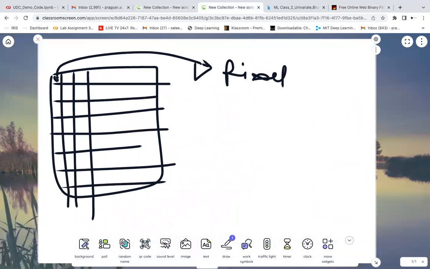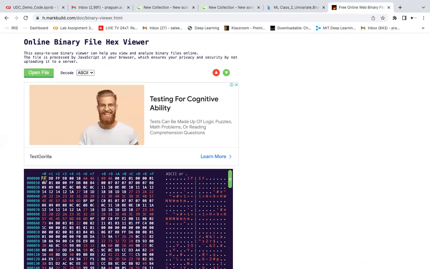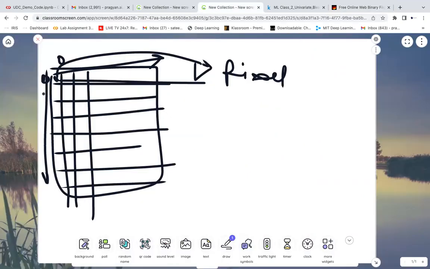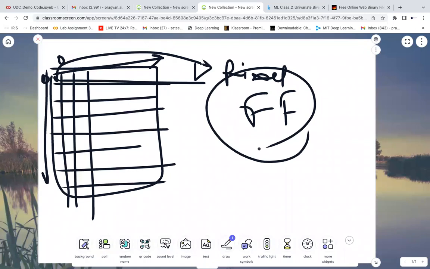When we show an image like this, this is the x-axis, this is the y-axis, and 0 will start from here. So 00 means the value is 00. In this one, the value is ff. So in this location, the value is ff. That is the hexadecimal value ff, because I'm using 1 byte to store a value. So everything will be considered.